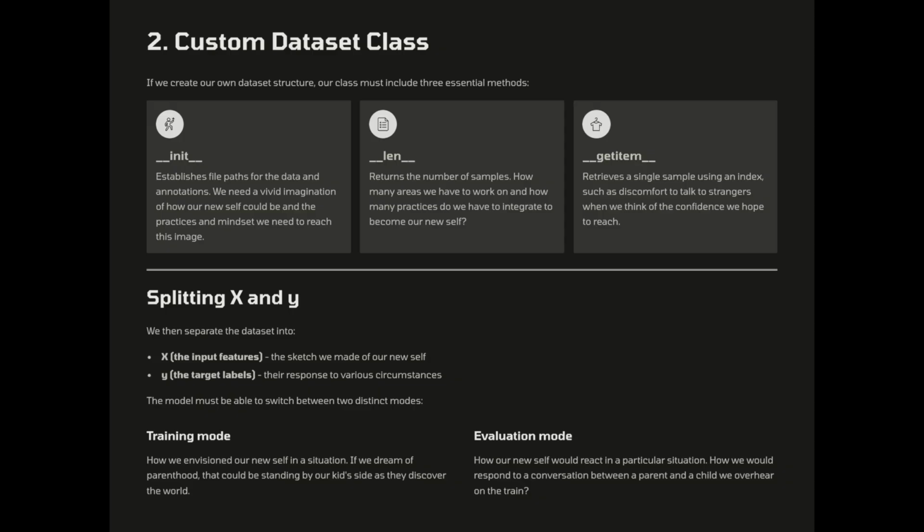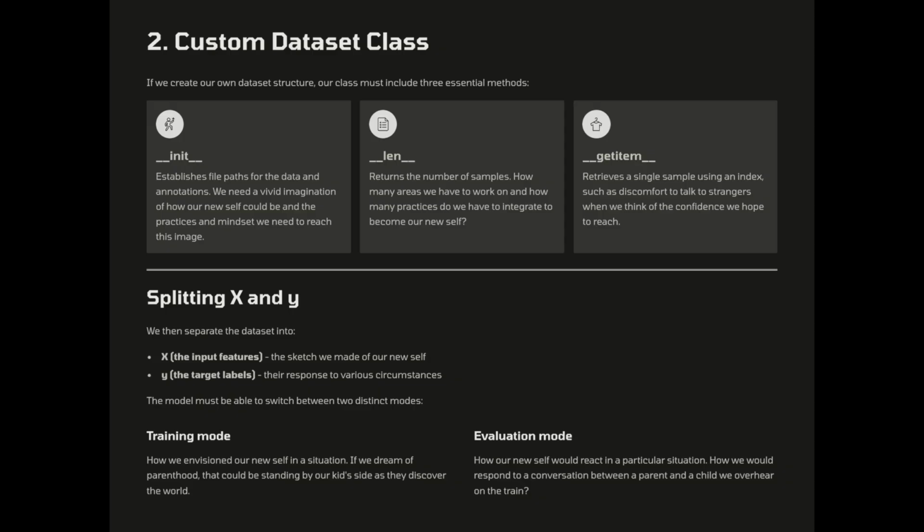How many areas we have to work on, and how many practices do we have to integrate to become our new self. Get item, which retrieves a single sample using an index, such as discomfort to talk to strangers when we think of the confidence we hope to reach. We then separate the dataset into X, the input features, the sketch we made of our new self, and Y, the target labels, their response to various circumstances.